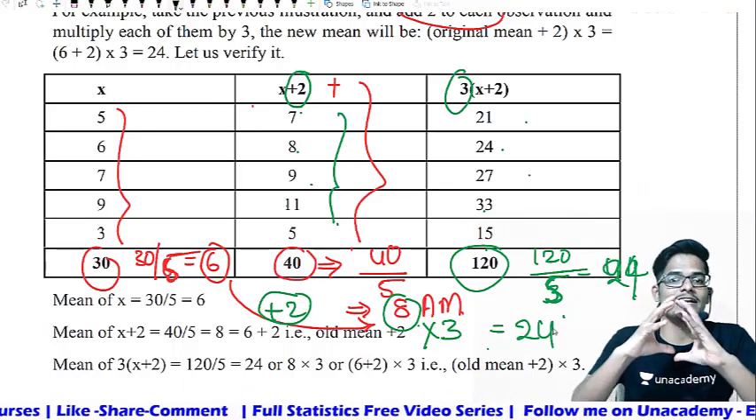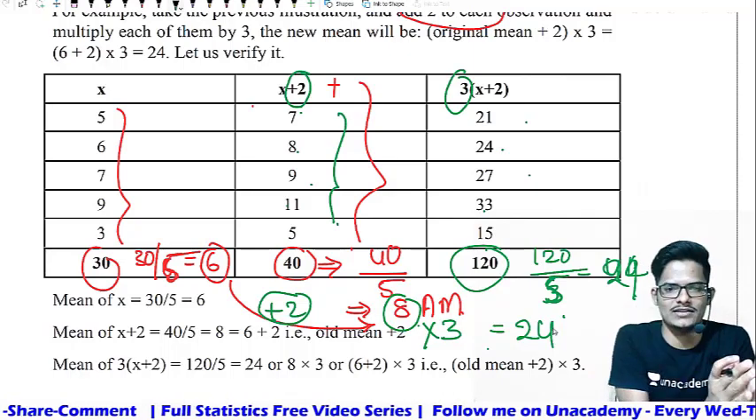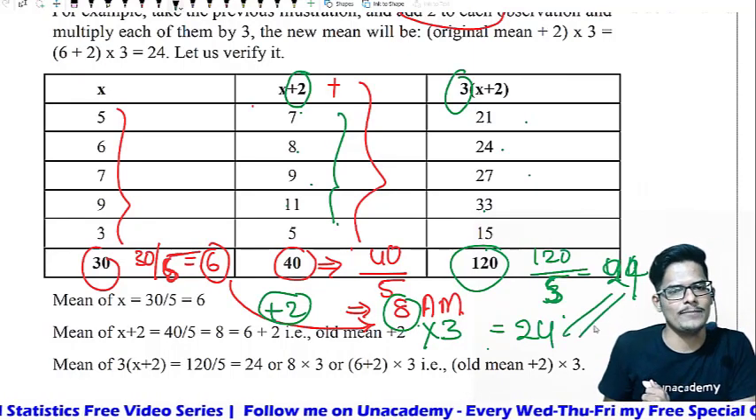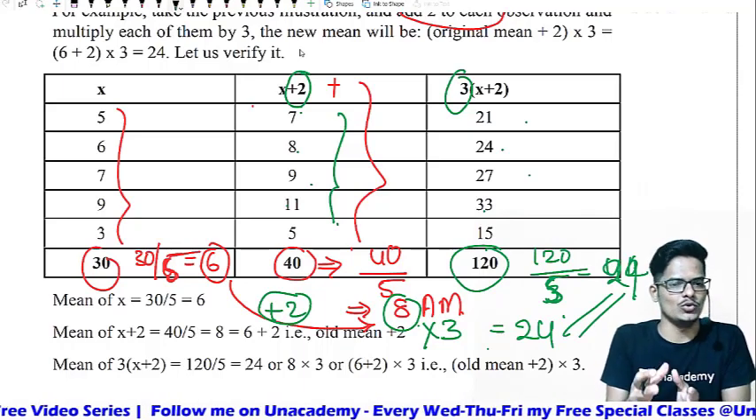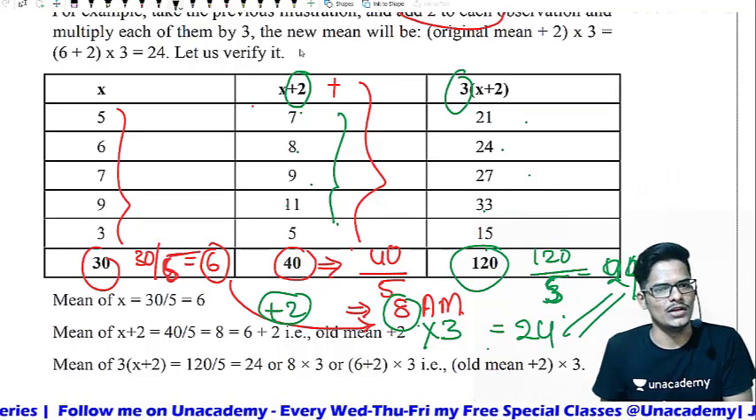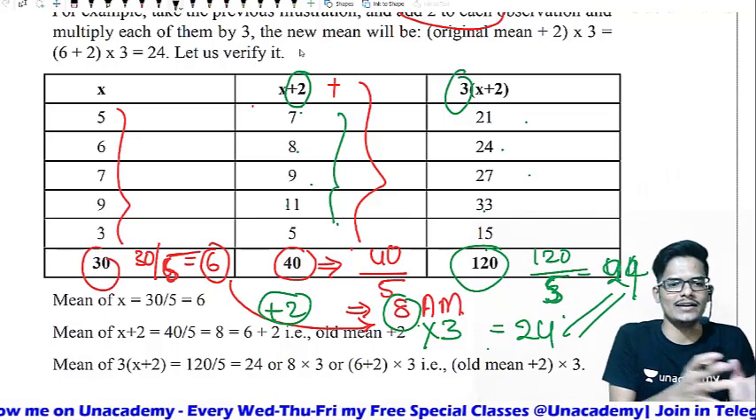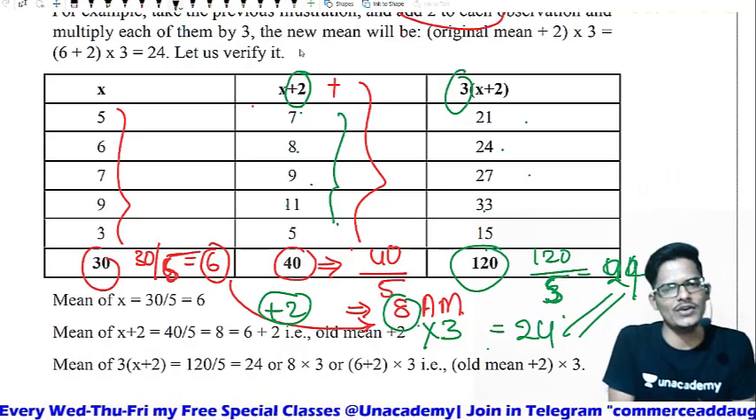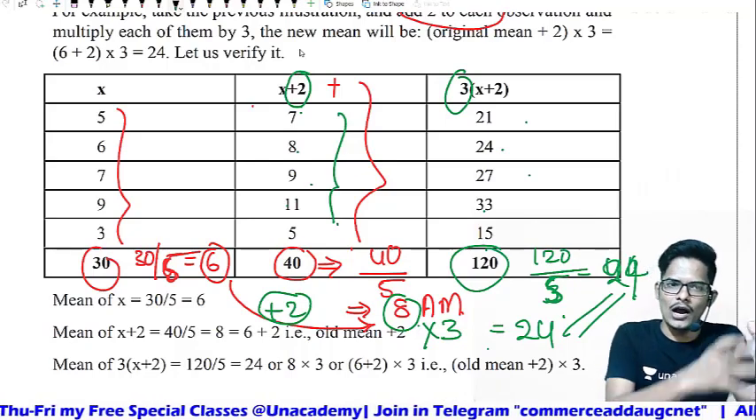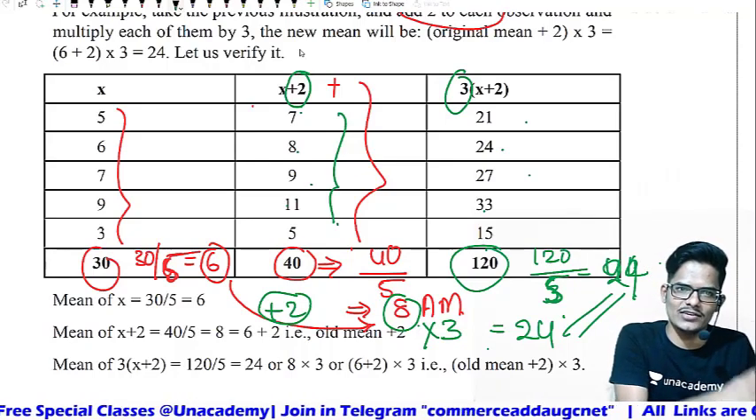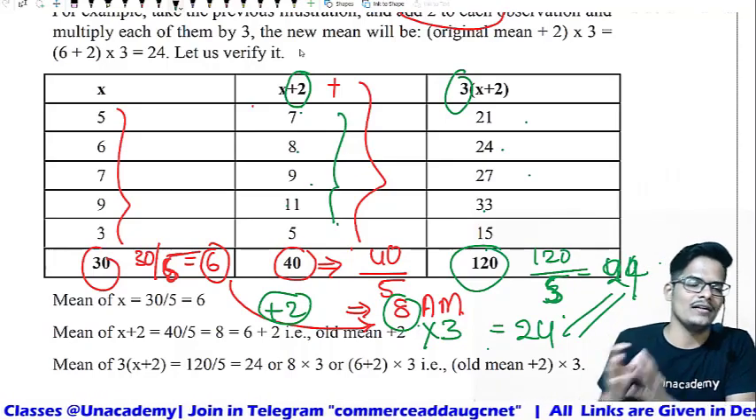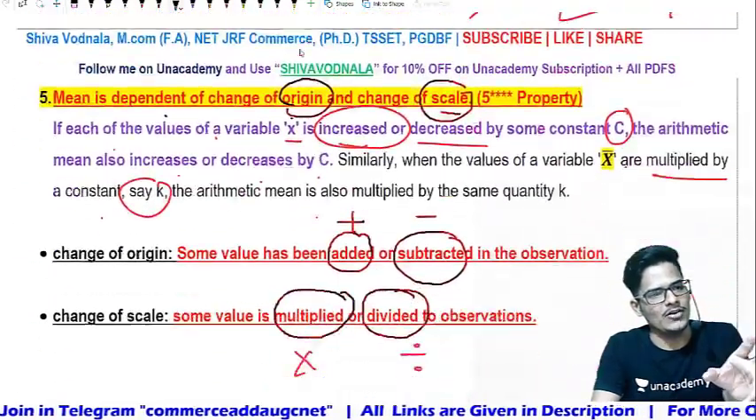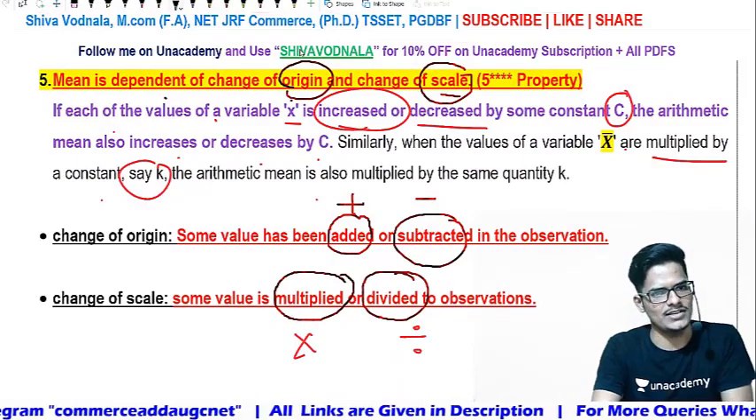That means if you multiply all observations by 3, the mean is also multiplied by 3. Here, if you add 2, then the mean is also increased by 2. If you subtract 2, the mean is also decreased by 2. And if you divide by 3, the mean will also be divided by 3. That is how, when observations change with the same constant number, the mean will also change. This is the meaning of the mean being dependent on change of origin and change of scale.